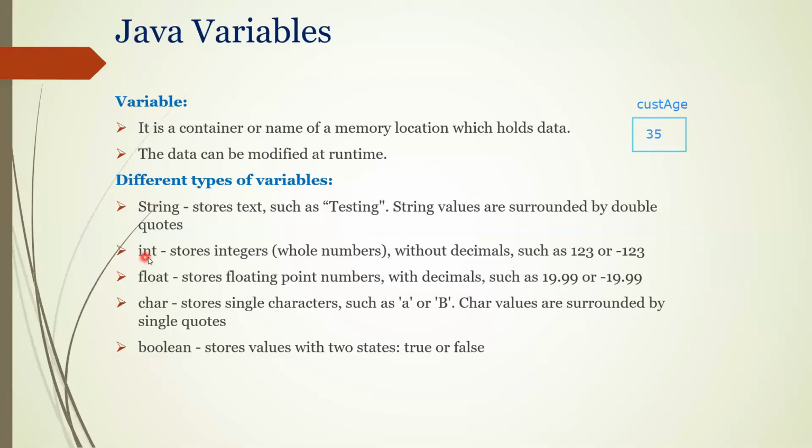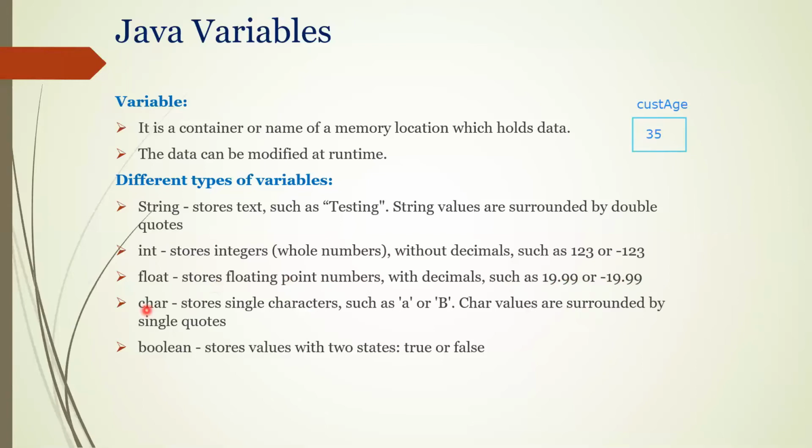Then the integer type. It stores integer values, in other words whole numbers without decimals, such as 123 which is positive, or minus 123 which is negative. So you can store this type of data. And then we have the float type, which means decimal values, like 19.99 or minus 19.99. This type of data you can store in float type variables.